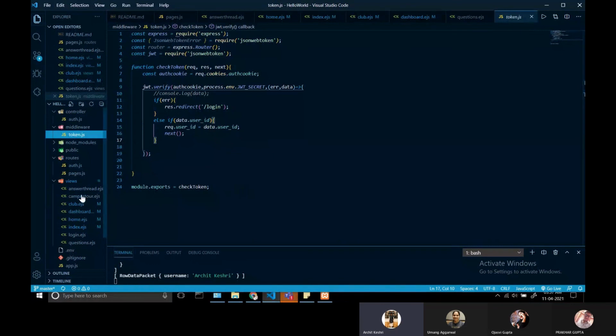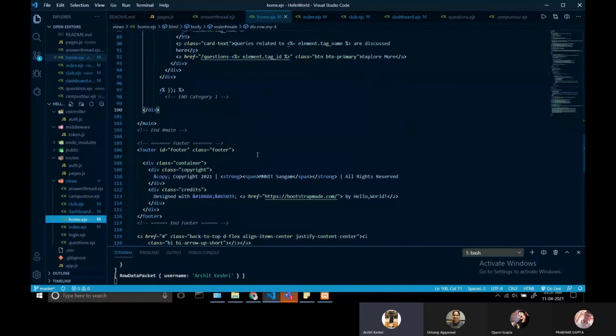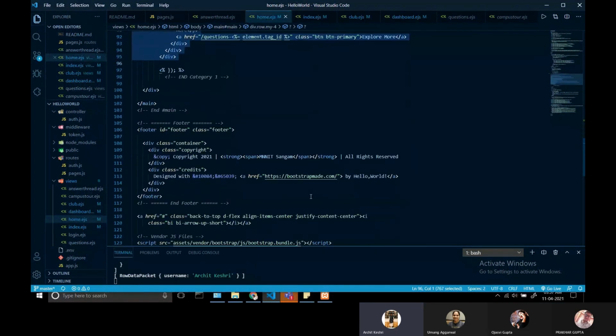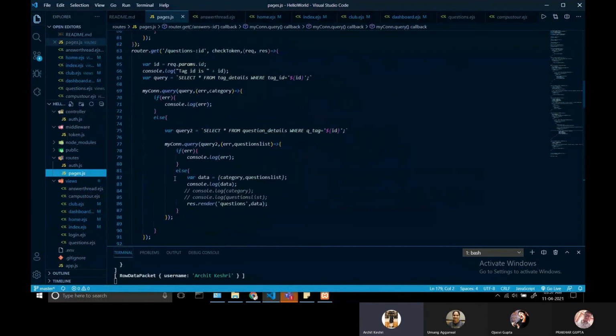We have different pages, and on the home page, for the loop that she was talking about, we have passed the data category from the backend, and after passing the data, we have applied a loop to display all the queries related to that particular category. We have used Express.js as the backend stack, and CSS and Bootstrap.